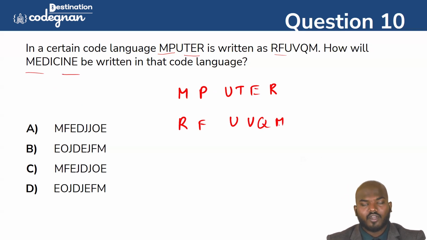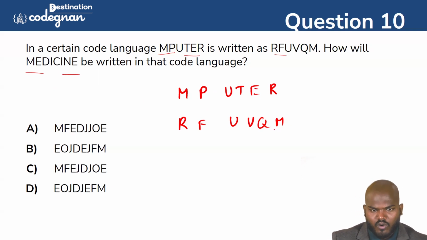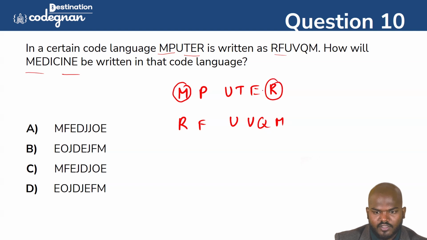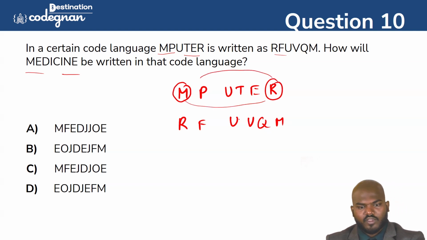The code, the word that we have obtained by taking the immediate following letters. So the first and last letters they have given in this one in the reverse order. You're just checking here, what is a major thing they have done? If you're checking the logic here, you see we have the M here and the R here in this one. So they take the R this side and the M this side. Okay, and all the letters are also shifted this side.